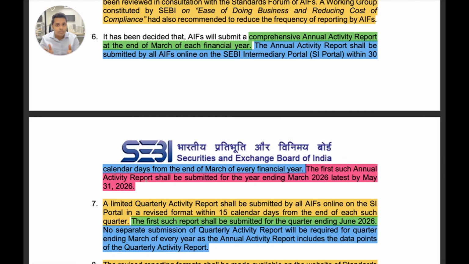So for the quarter ending March 2026, you do not have to submit a QAR by 15th April. Instead, you will be submitting an annual activity report by May 31, 2026. So just for the first year, the timeline is May 31, 2026. But otherwise, for every year, in 2027 the deadline would not be 31 May 2027, it would be 30 April 2027, because the requirement is 30 days from the end of March of every financial year.